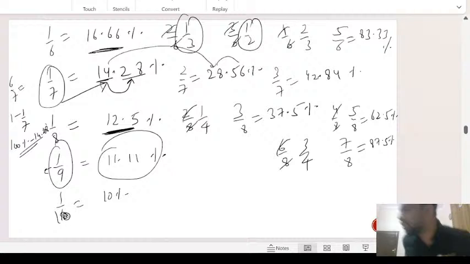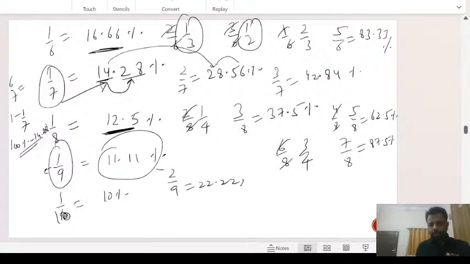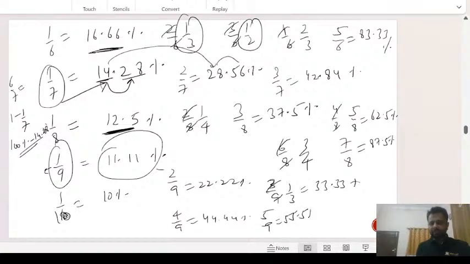And the easiest of all of these is 1 by 9. If 1 by 9 is 11.11, what is 2 by 9? It's 22.22%. 3 by 9 is 33.33%. 4 by 9 it's 44.44%. 5 by 9 is 55.55%. 6 by 9 is 66.66%, and so on. 7 by 9 77.77%. 8 by 9 is 88.88. Okay, 9 by 9 99.99%. I hope this is clear.